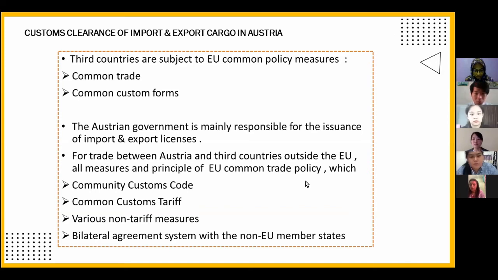Next, we'll talk about the community customs tariff system. It is all about the tax. The tax rate table includes the agreed tax rate, and it is applicable to all the members of the World Trade Organization, which can be called WTO, and also the countries that have signed the most favored nation agreement with the community. Moving to the next slide.